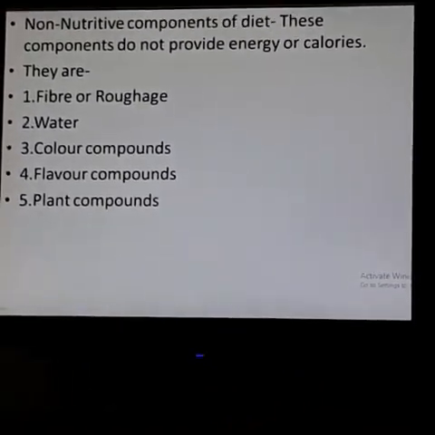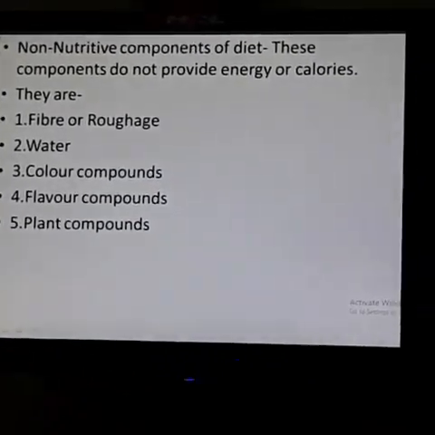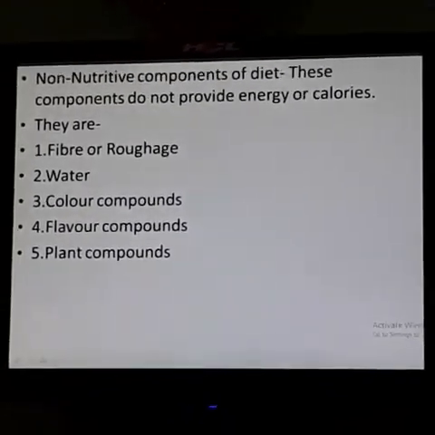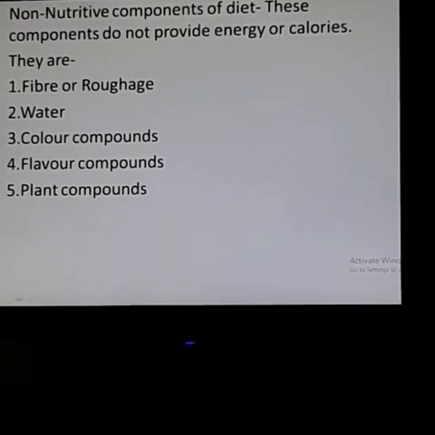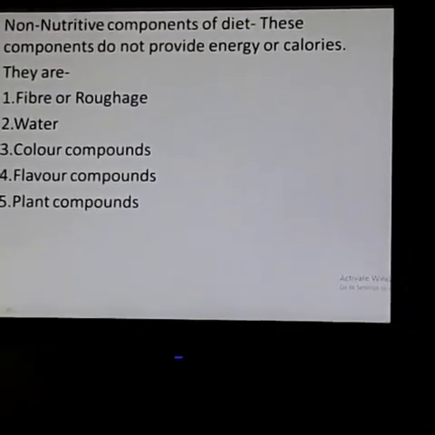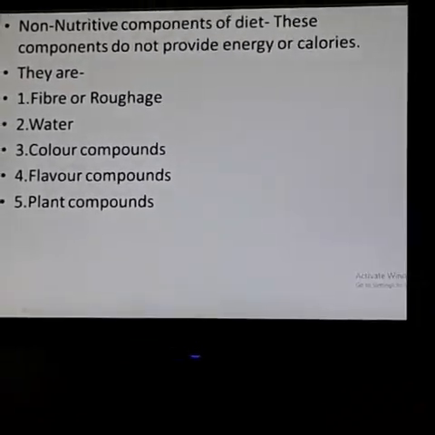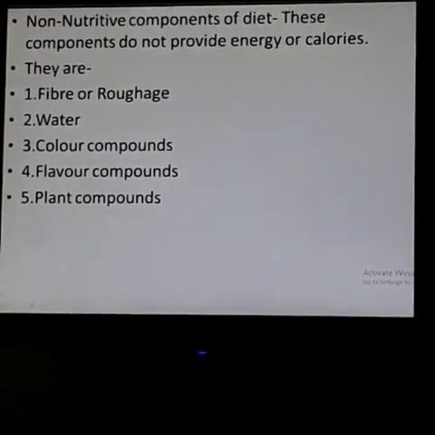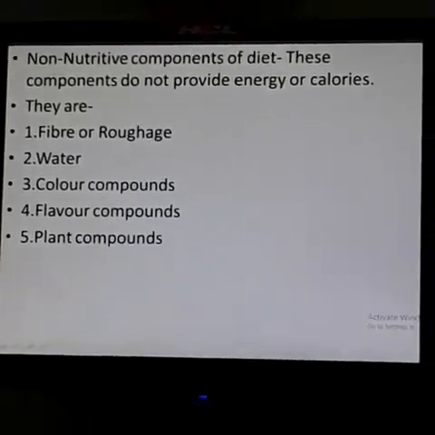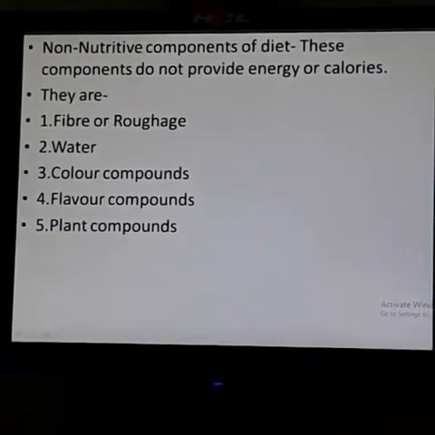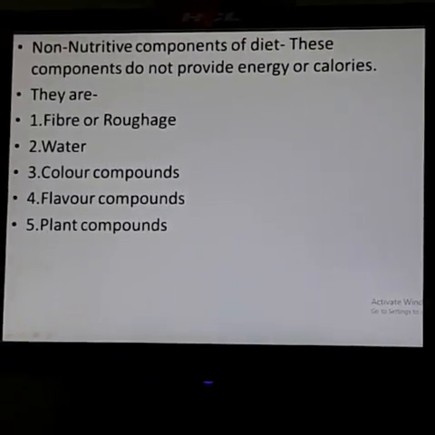So plant-derived colors are used to make the food colorful and delicious. But there is a certain limit to using color compounds. Excess use of this type of component is not good for our health, it is harmful. Understand? So the major plant-derived colors are orange, green, blue, red, and cream. These are the works of color compounds.